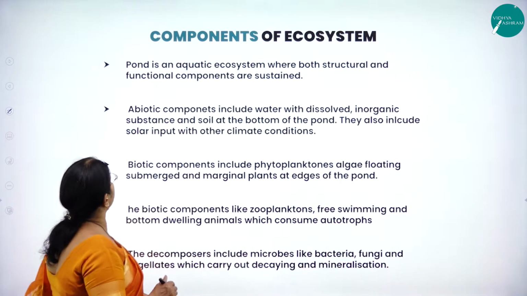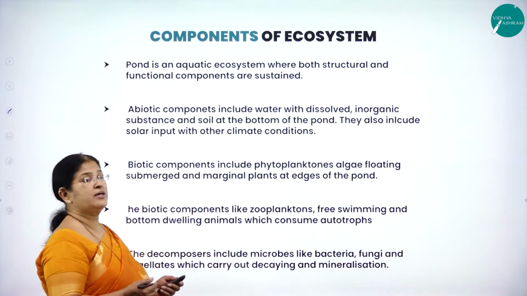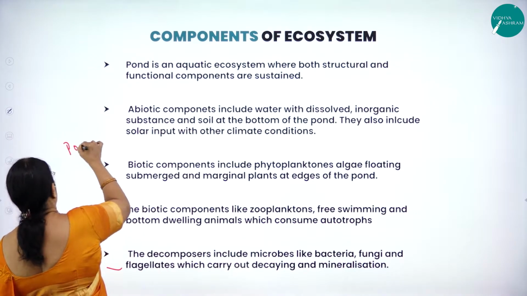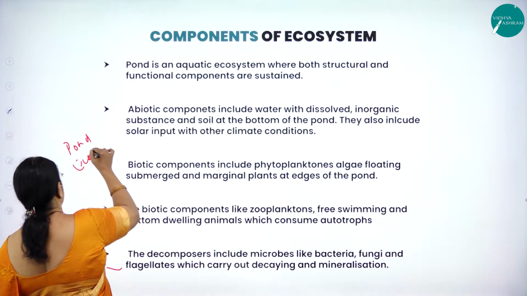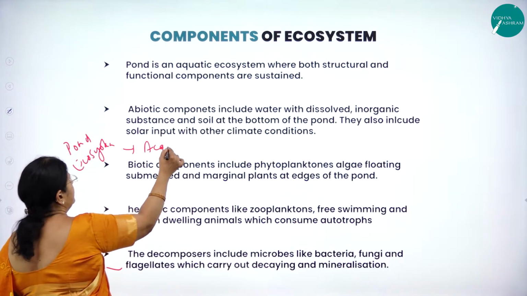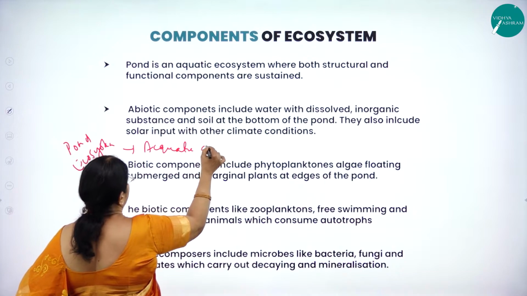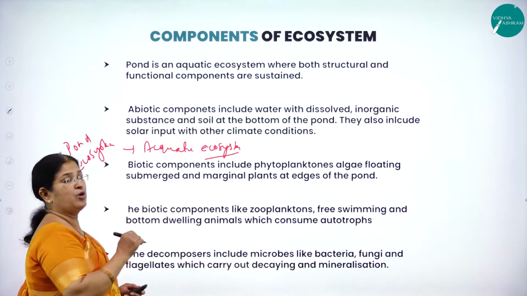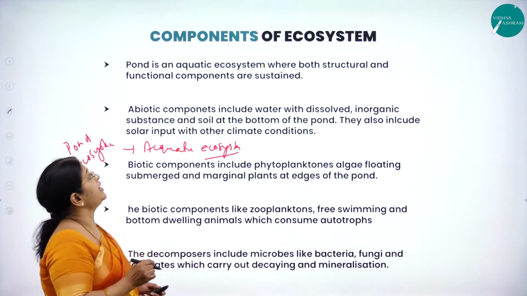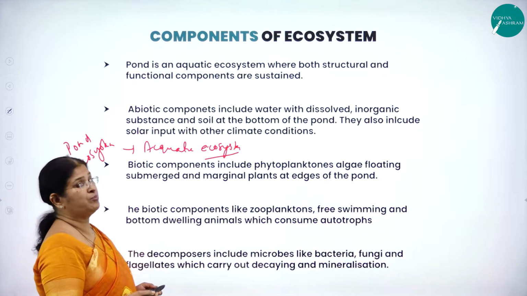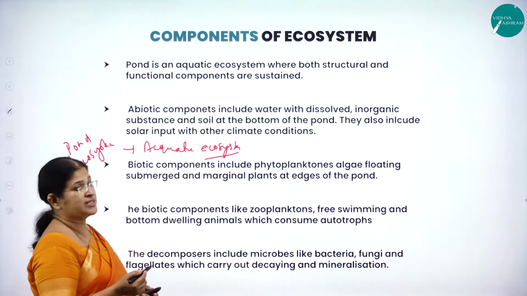Components of an ecosystem. Now let us take the pond as an example. The pond ecosystem is an example for an aquatic ecosystem. Let us understand the components of a pond ecosystem. Pond is an aquatic ecosystem where both structural and functional components are sustained.